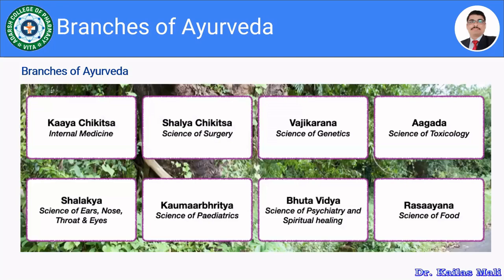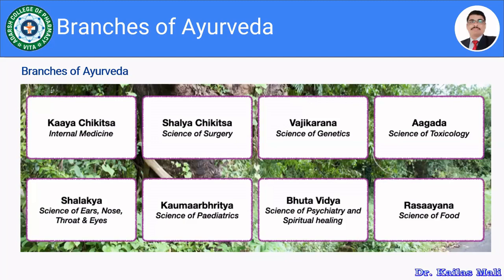Let us move towards the branches of Ayurveda. A total of 8 branches are there for Ayurveda. The very first one is known as internal medicine. Second one, science of surgery. Then science of genetics, science of toxicology, science of ear, nose, throat, eye, science of pediatrics, then science of psychiatry and spiritual healing, then science of food.